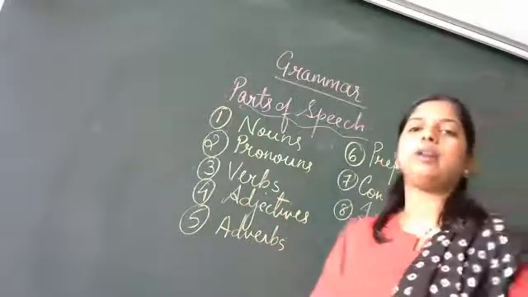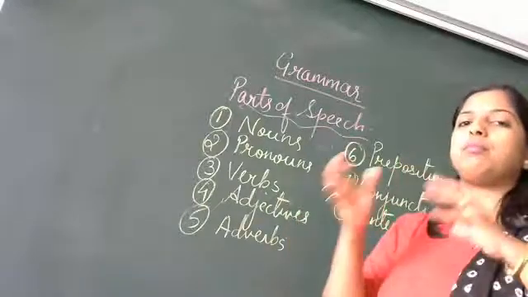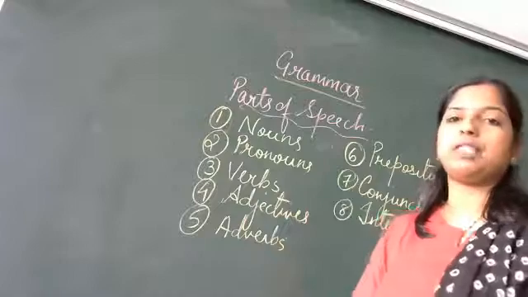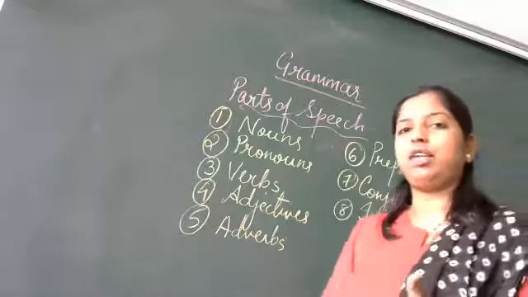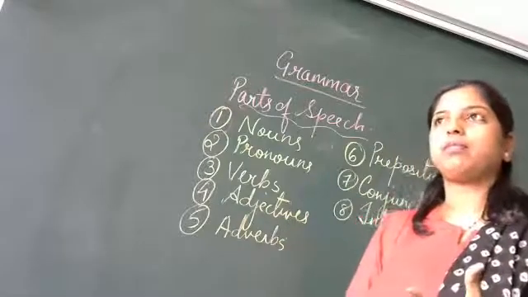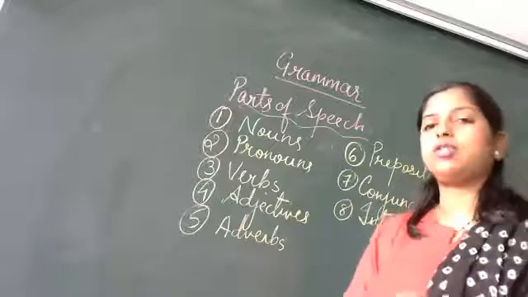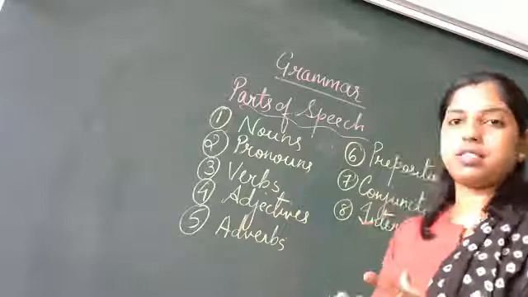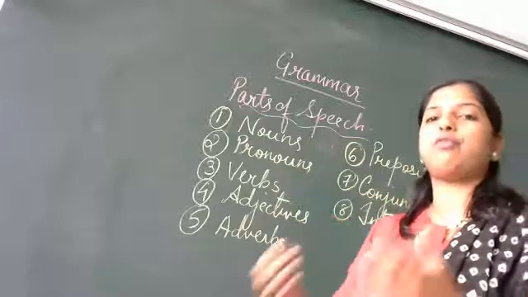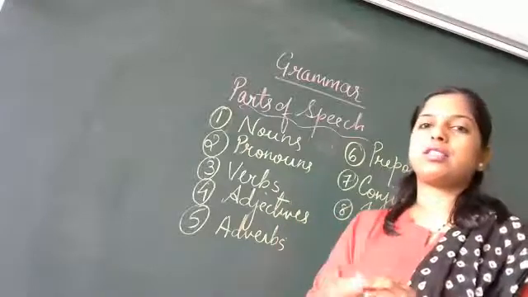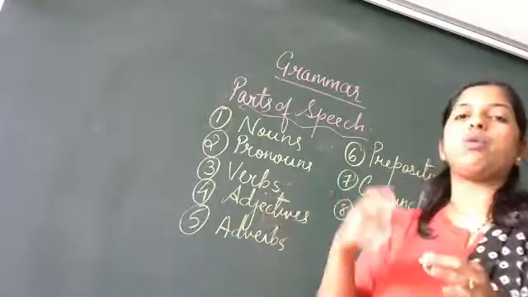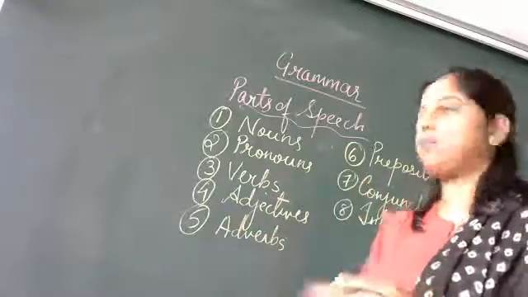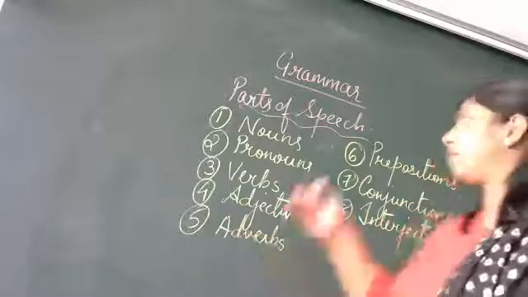Adverbs. Adverbs are nothing but the words which add some more detailed meaning to the verbs. We call it an adverb. For example, quickly, carefully, spontaneously. These words are called adverbs. Fast. She is running fast. Running is a verb. How is she running? Fast. So the word fast tells you how she is running. It's just giving us a detailed description of the verb. So such words will go under adverbs.